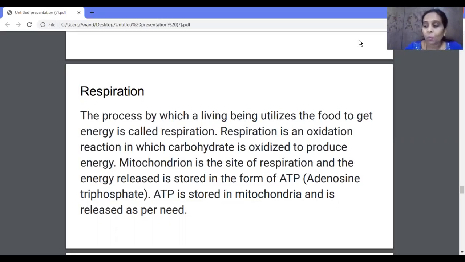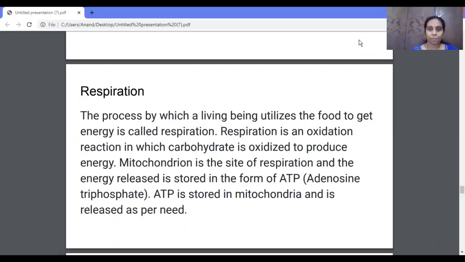Do you know what happens to the digested food in the cell? Yes, the digested food, that is nothing but the glucose, gets converted into energy. The process by which living beings convert food into energy is known as respiration. So in this class, let us learn about respiration and how respiration takes place in human beings.